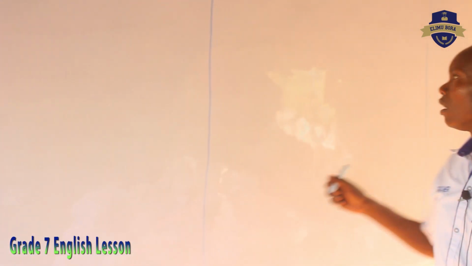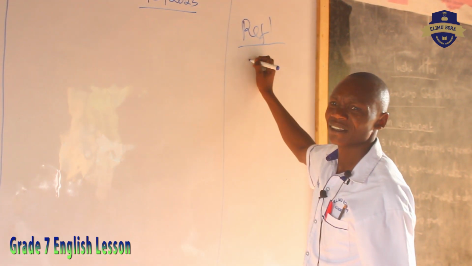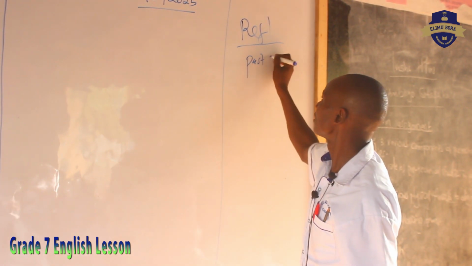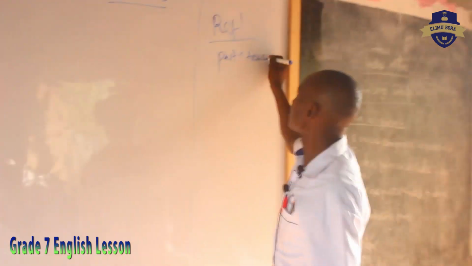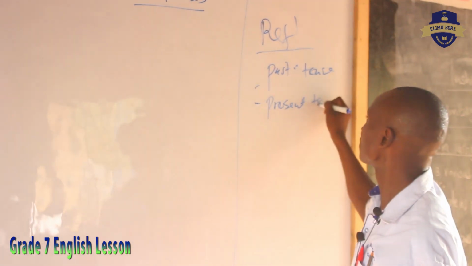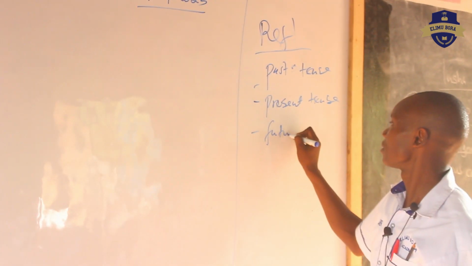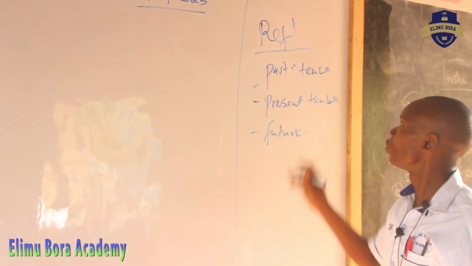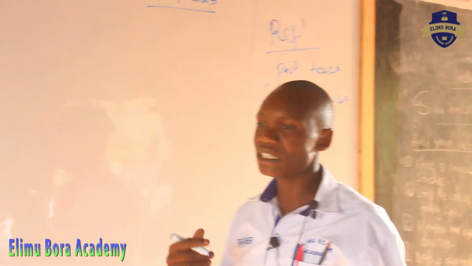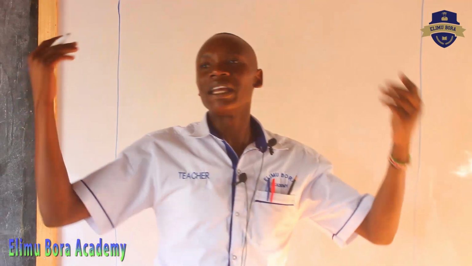We talked about which tenses? Past tense. Present tense. And we also talked about future tense. So, past tense is talking about something which had happened. Are we together? Or something that happened yesterday.